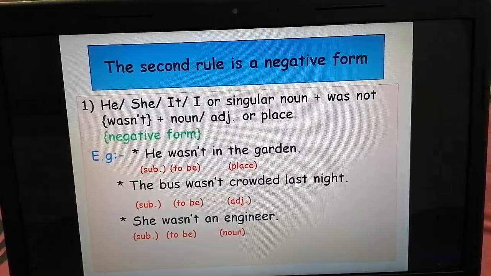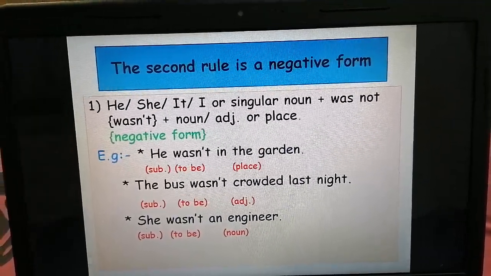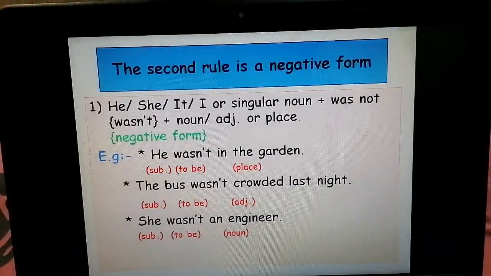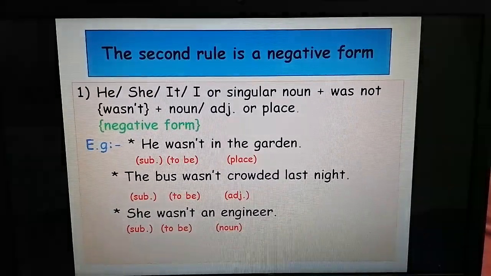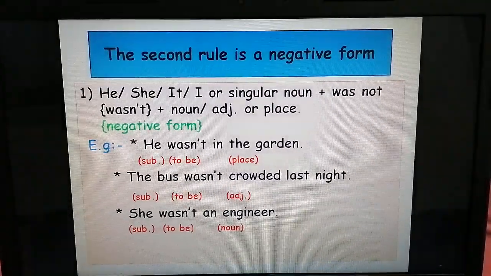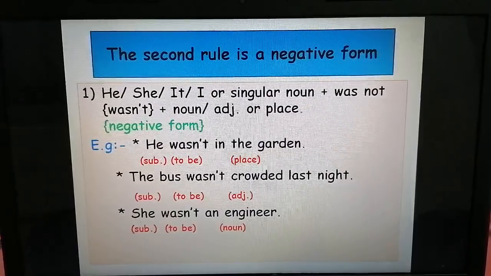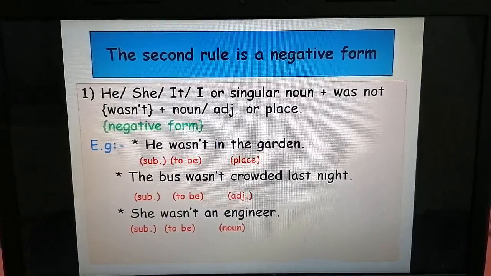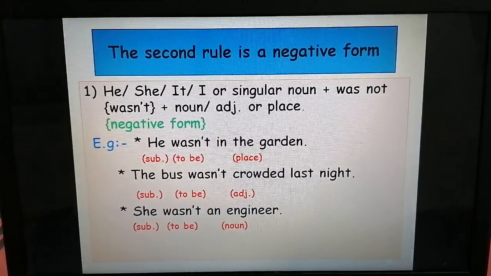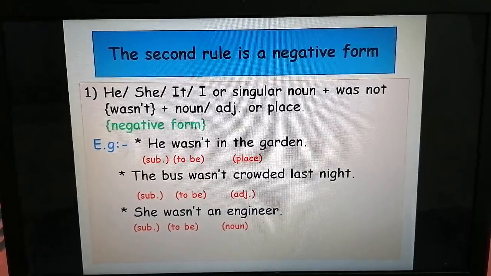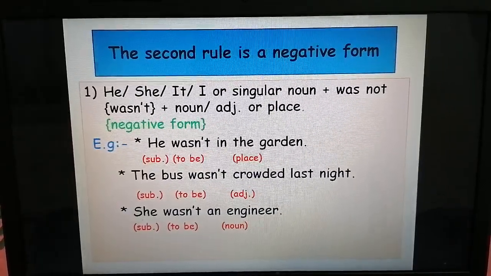For example, he wasn't in the garden, and we can say he was not in the garden. He is a subject, was not is a verb to be but in negative form. In the garden is a place. Second one, the bus wasn't crowded last night. Last one, she was not an engineer.